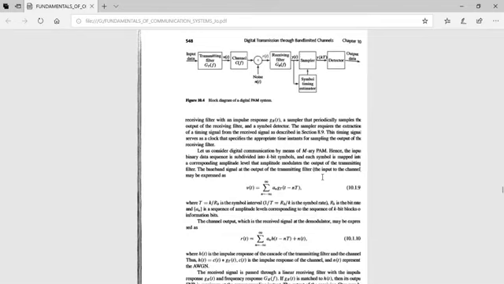Now let us see how the intersymbol interference appears in the received signal. So let us consider a digital PAM communication system by means of M-ary PAM. So here we are considering an M-ary PAM signal. Hence the input binary data sequence is subdivided into blocks of k-bit symbols. That means each symbol is represented by k bits. Like in QPSK, each symbol is represented by bits. So in an M-ary PAM system, each symbol is represented by a block of k bits, and each symbol is mapped into the corresponding amplitude level. That amplitude modulates the output of the transmitting filter. So that is about this first thing.